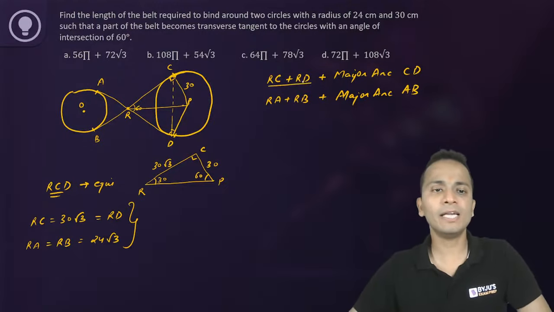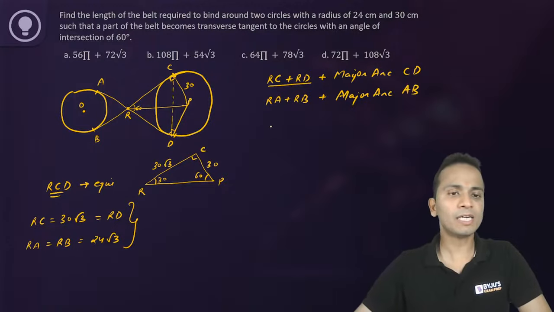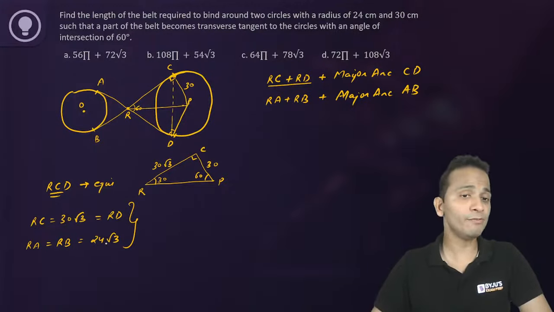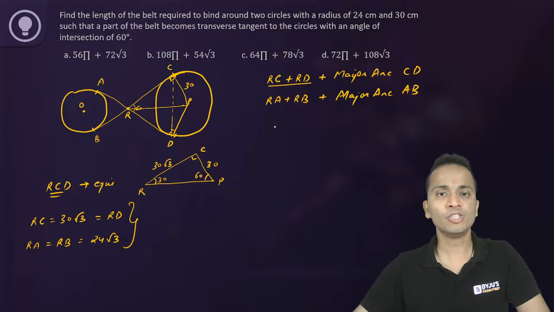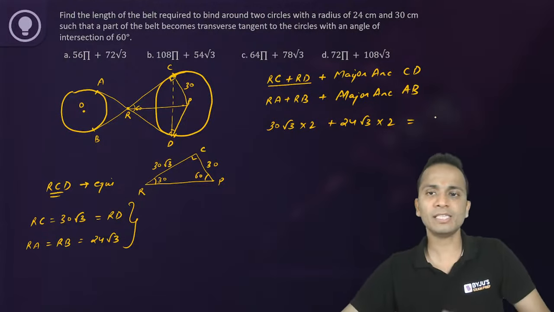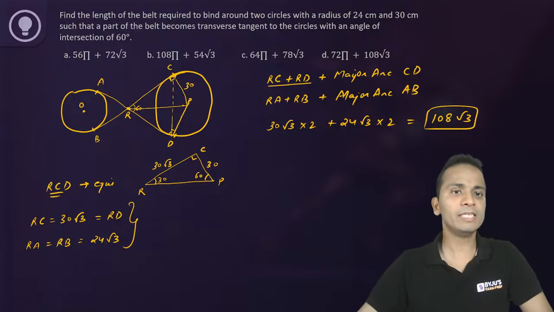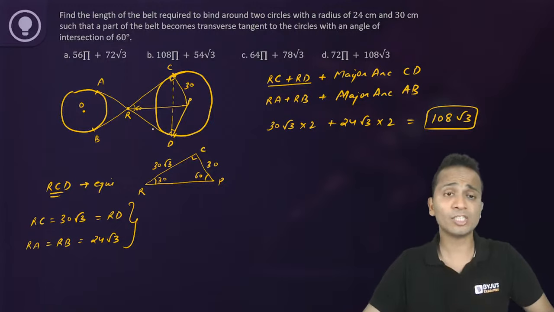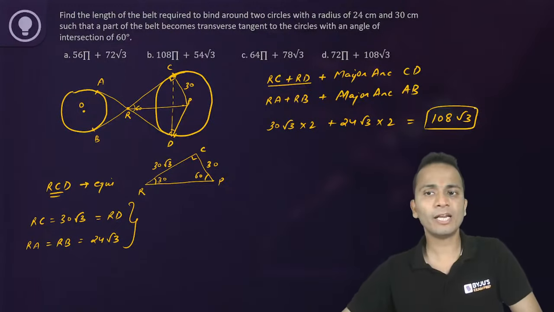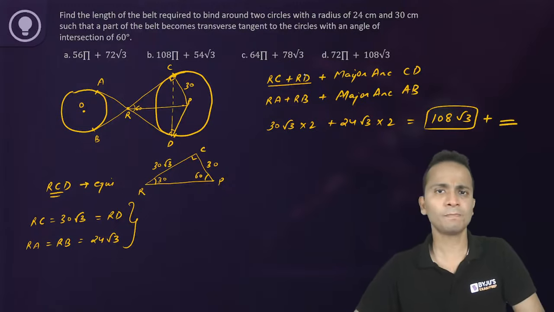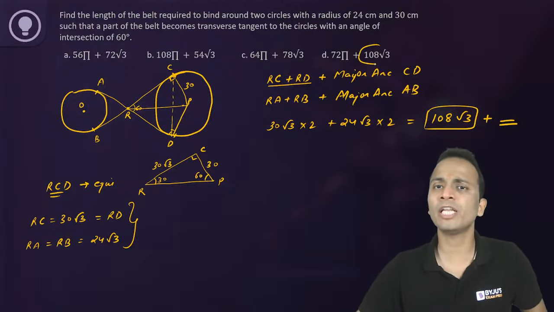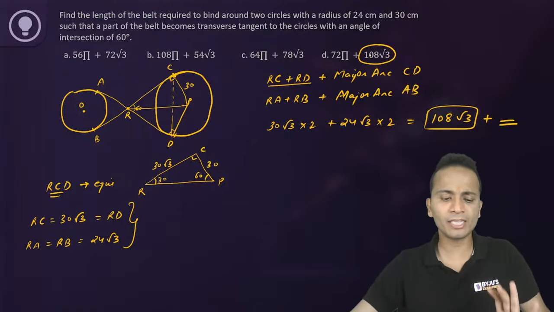So RC plus RD, 30 plus 30, that is 60 root 3, and 24 plus 24, that is 48 root 3. So 30 root 3 multiplied by 2 plus 24 root 3 multiplied by 2. Up till this point, this has become 108 root 3. So 108 root 3 is the sum of these transverse common tangents. 108 root 3 plus something will be the answer. Among the options, only one has 108 root 3. You can mark this option as the answer.